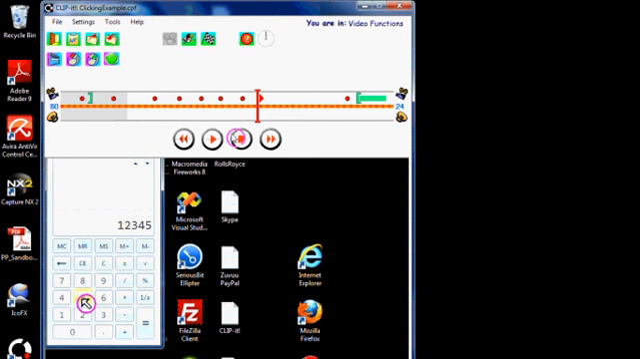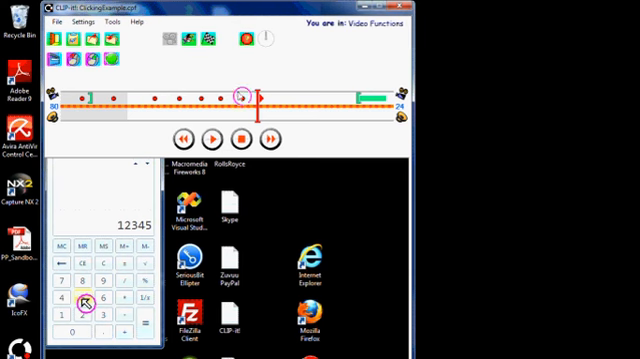So that's it. That's how you can insert clicks. If you want to remove a click at any time, if we just pick this one over here, you just put your mouse on the click, double click, and away it goes.